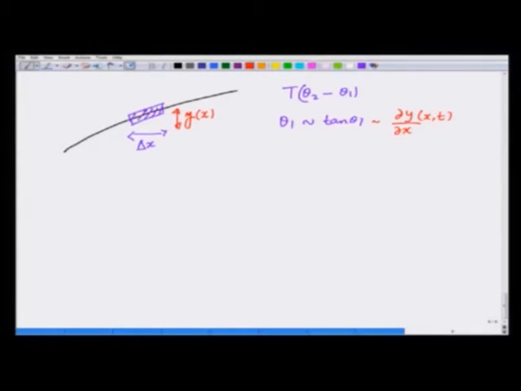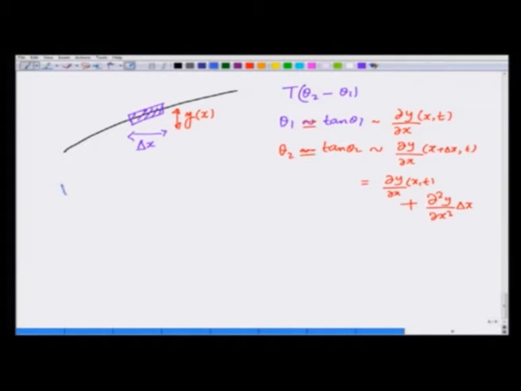Theta 2 on the other hand is going to be tangent theta 2, I should not write an approximate sign, this is exactly equal, which is equal to dy/dx at x plus delta x at the same time t, which I can write as equal to dy/dx at x and t plus the second derivative d²y/dx² delta x by Taylor expanding it.